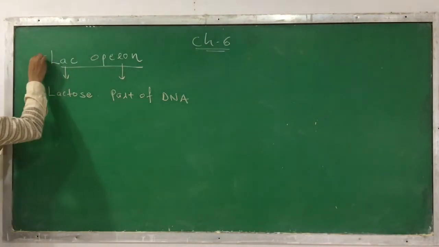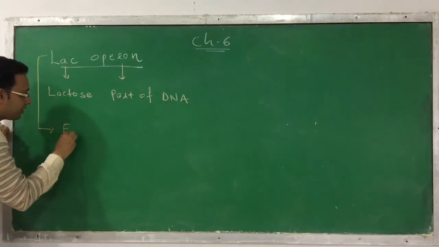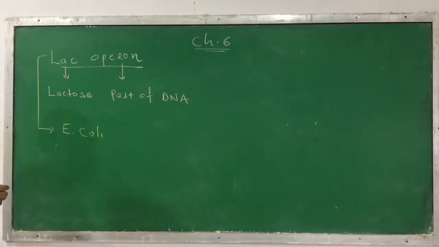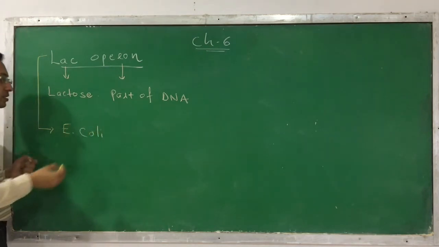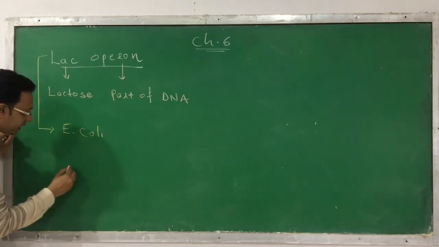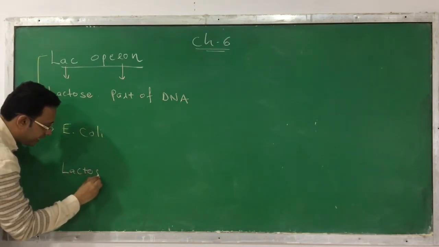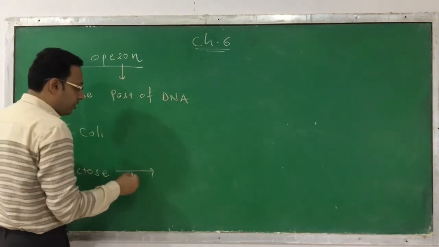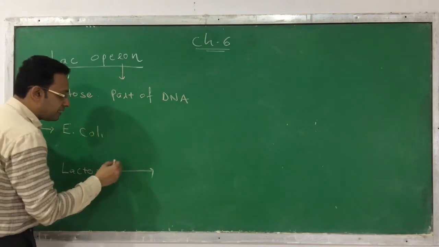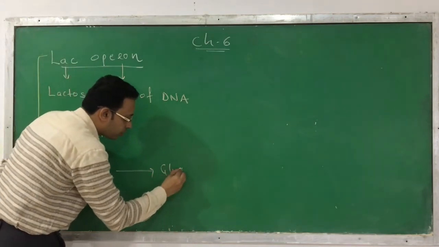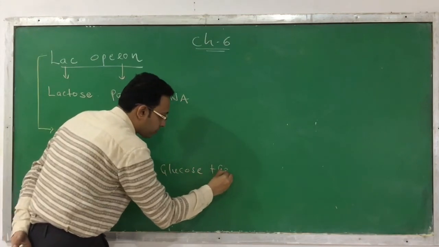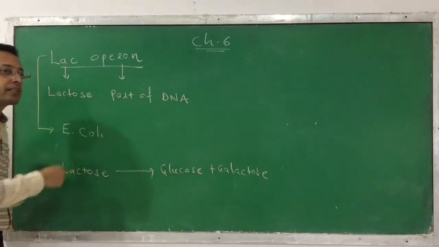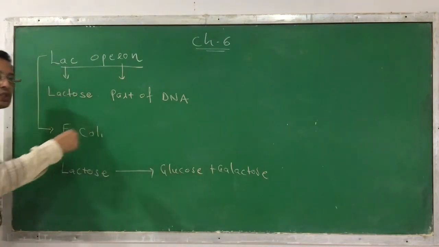The lac operon system can be explained in bacteria. Which bacteria? It is E. coli, Escherichia coli. Okay? In E. coli, what happens? The E. coli takes in a molecule called lactose. Now this lactose is broken down, or hydrolyzed, with the help of an enzyme and converted to glucose and galactose, which serve as an energy source for the bacteria.